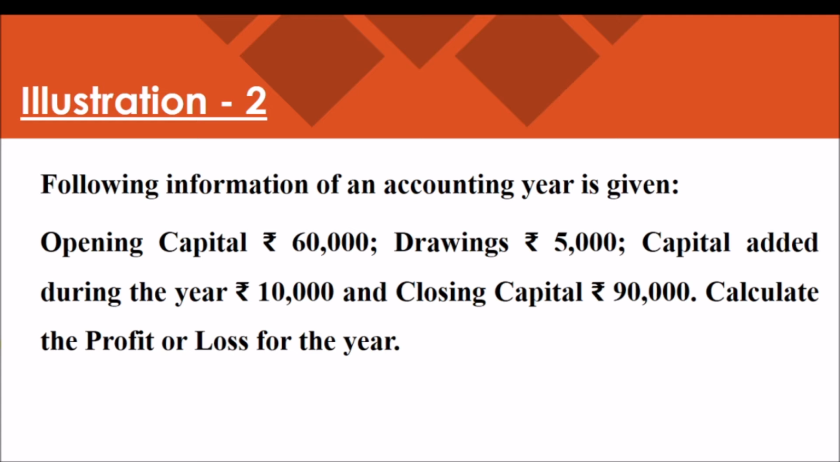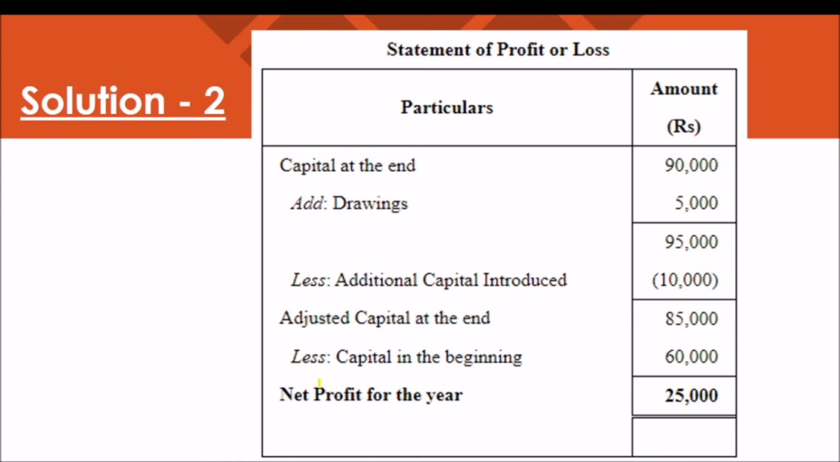From the following information, we have to prepare the statement to calculate the profit or loss. Opening capital is 60,000. Drawings during the year 5,000. Capital added during the year 10,000. Closing capital 90,000. From these four values, we have to find out whether the amount is profit or loss. Let us prepare the statement.